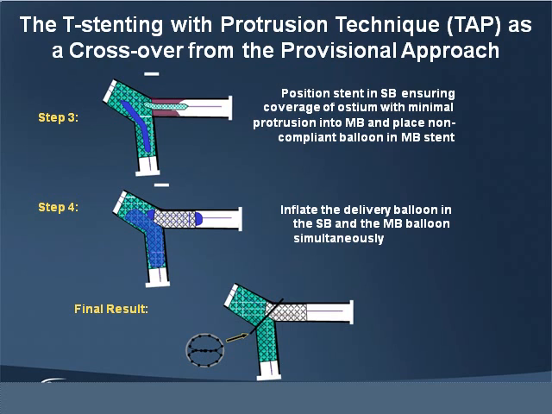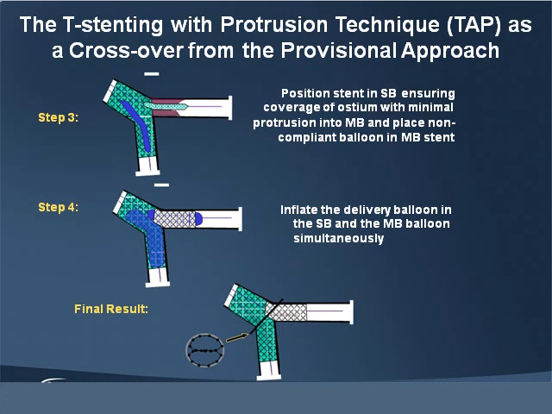What you do next is inflate the delivery balloon in the side branch and the main balloon simultaneously. So what we do is, after crossing the side branch, take the main balloon into the main stent and use it as a marker.